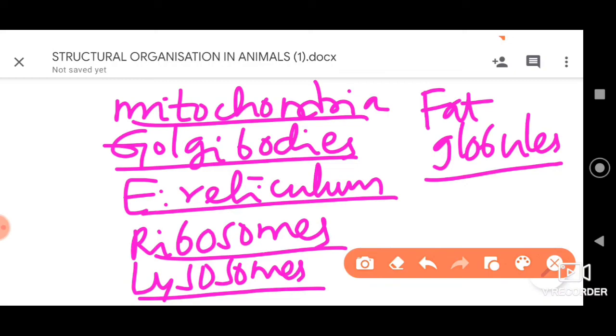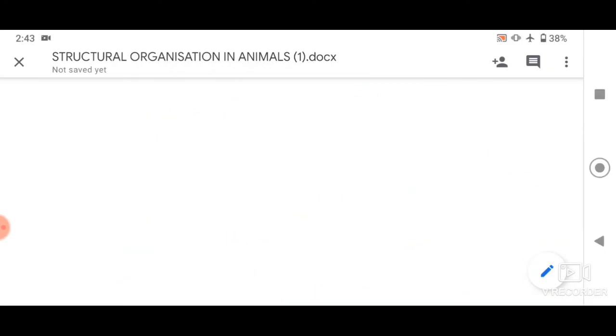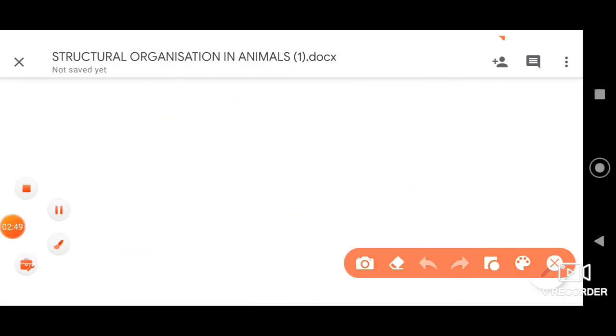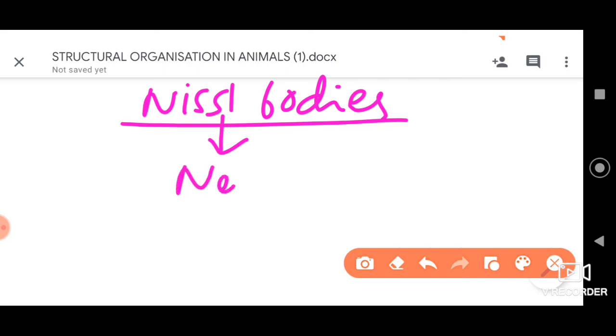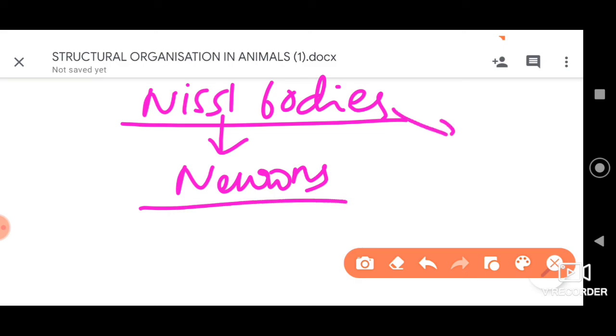Then furthermore we have Nissl's bodies. I told you, Nissl bodies. These Nissl bodies we can find in almost all neurons, and they are of very different shapes.